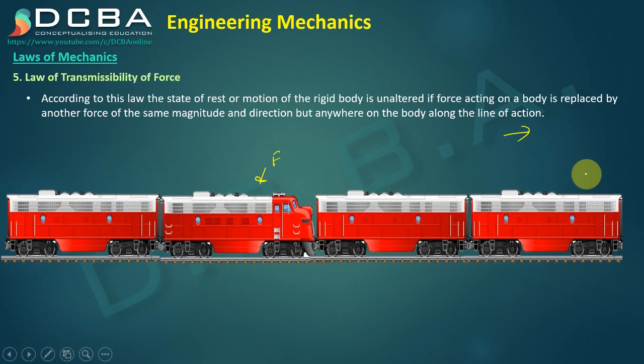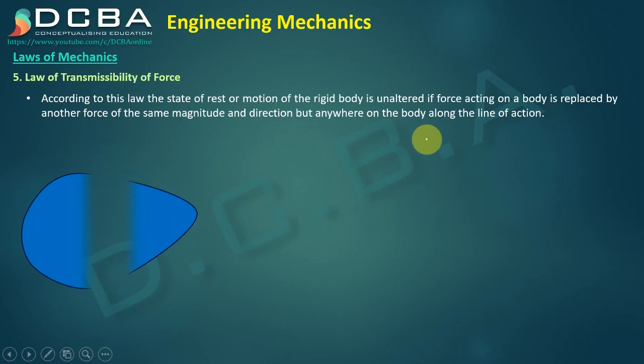So what it is saying is that if I put the force at any other point on its line of action, then the effect of the force does not change. For example, if this is a force acting on a particular body, the line along that force would be called the line of action.